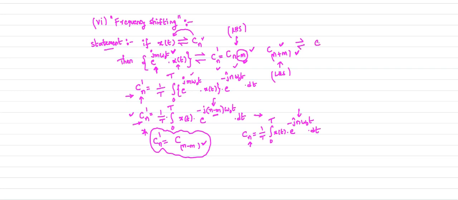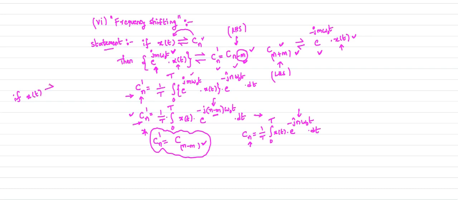Your signal is nothing but e power minus j m omega naught t into x of t. So to perform the left hand side shifting operation in the frequency domain, we need to multiply your signal x of t by this factor. Therefore I generalize this case and rewrite the statement once again. This is the generalized statement, which is your frequency shifting operation.